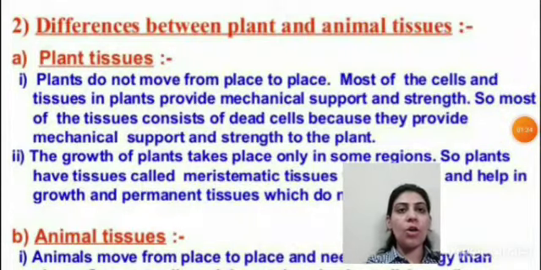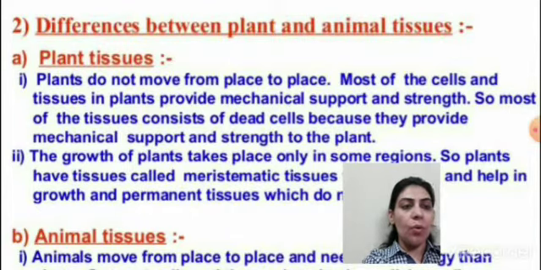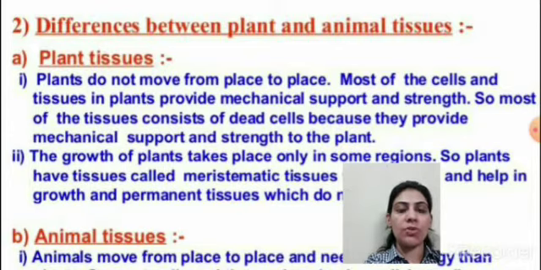So, next is the topic, the differences between the plant and the animal tissue. What is the main difference? Plant tissue और animal tissue में difference क्या है? You know well, plants are stationary. They cannot move. They are fixed to their position. So most of the tissue in the plants are dead. As the dead tissue provides better structural strength, that's why most of the tissue in the plants are dead. और अगर मैं animals की बात करूँ, animals में कौन से tissue present है? ज़्यादातर living tissue present है.